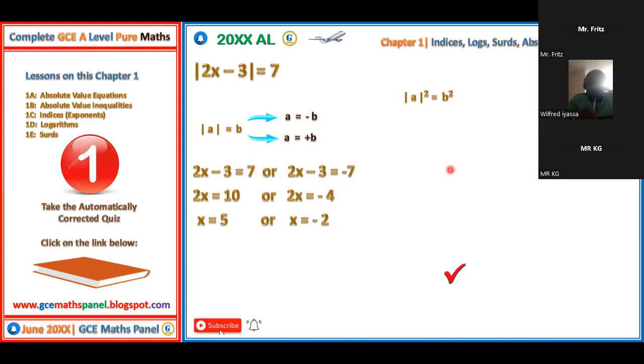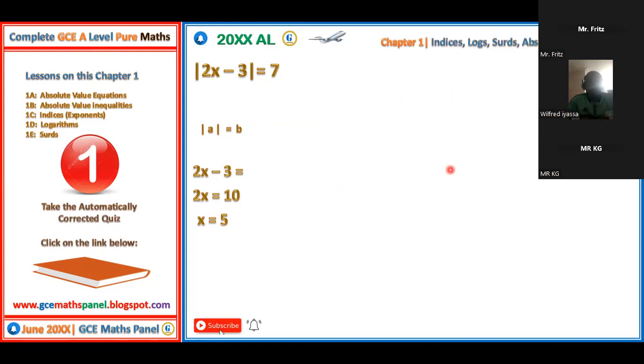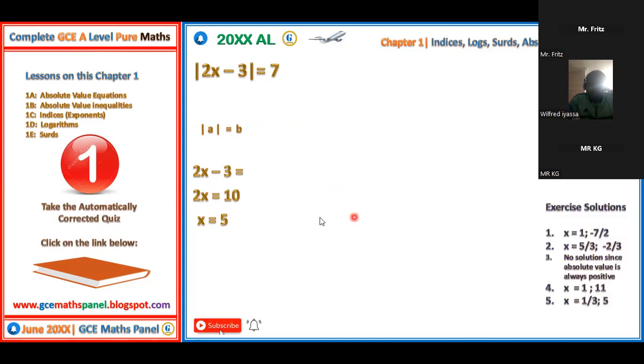All right. So for the second method, you can equally square. All right, let's take this one. I think I have some exercises here. You can use the exercises. I cannot see, sir. It's too small. All right, when you get the notes, you'll be able to see it better.